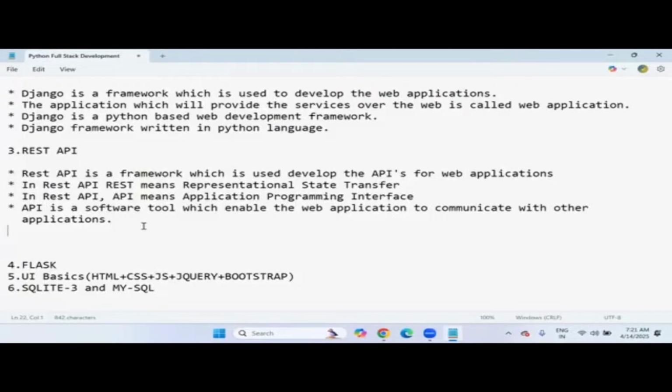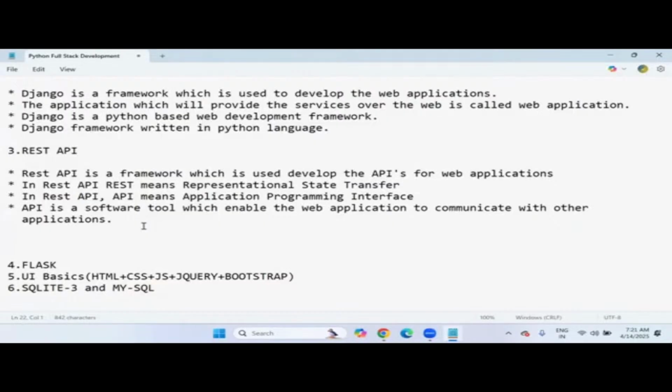For the transaction to happen, the Flipkart web application should communicate with the banking web application. Here, two applications are talking with each other by sending requests and responses to make the transaction successful. That communication is provided by exactly the API, application programming interface.